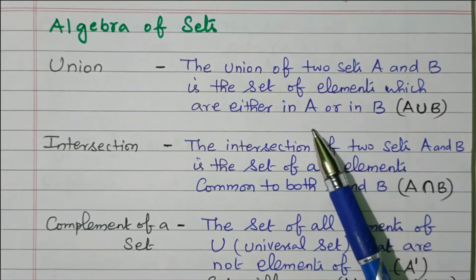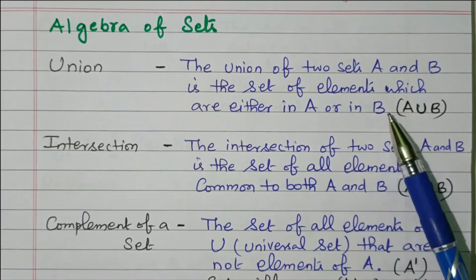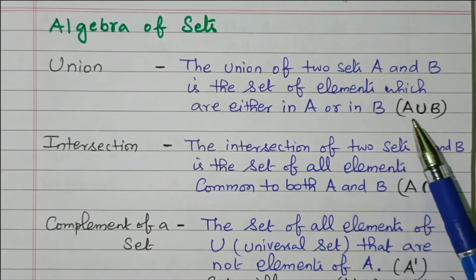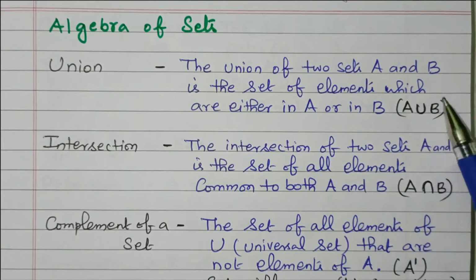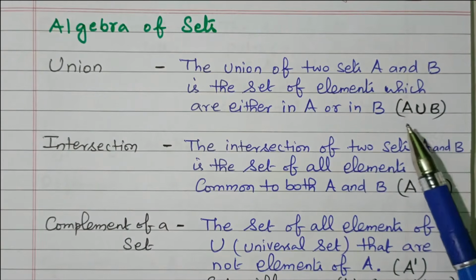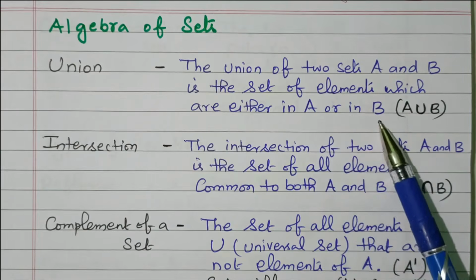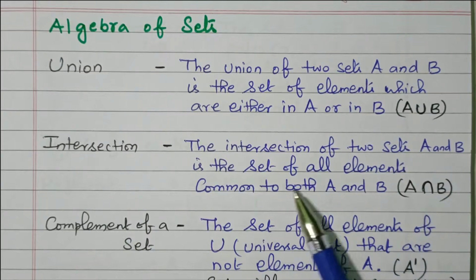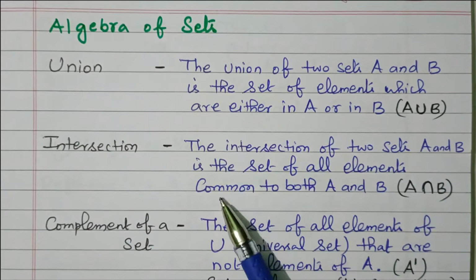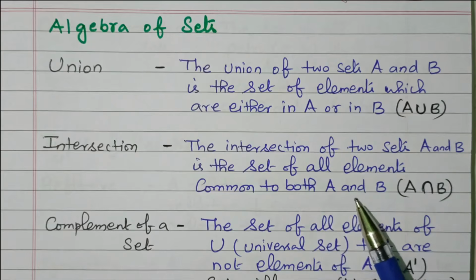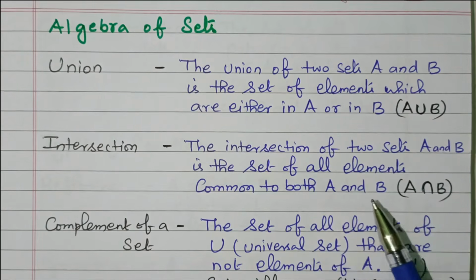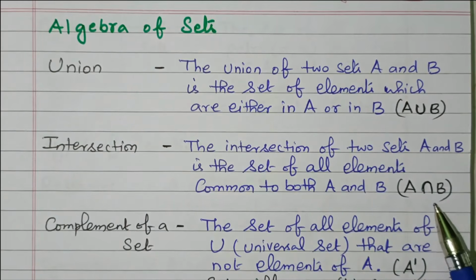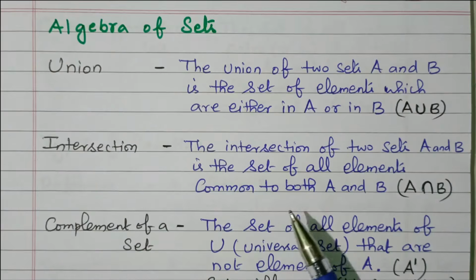All the elements in A as well as all the elements in B are grouped together. Some of the elements may be common. Grouped together, that is called A union B, so the elements may be available in either A or in B. The intersection of two sets A and B is the set of all the elements common to both A and B. The elements available commonly in A as well as B are grouped together, that is called A intersection B.